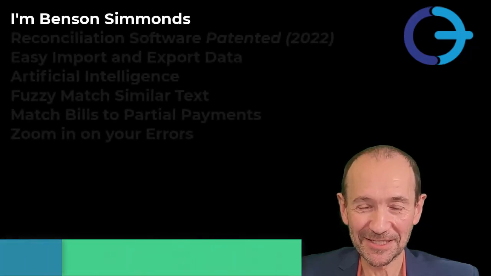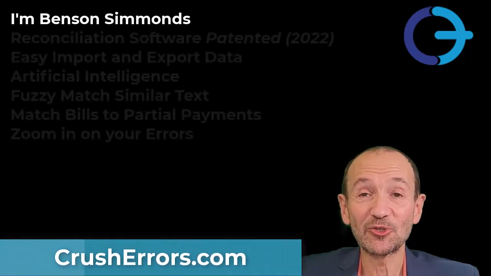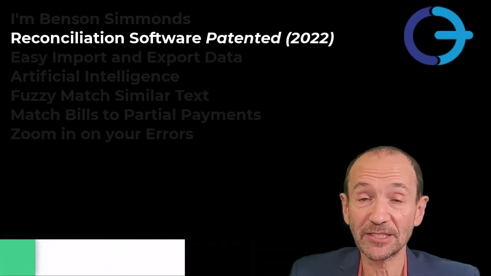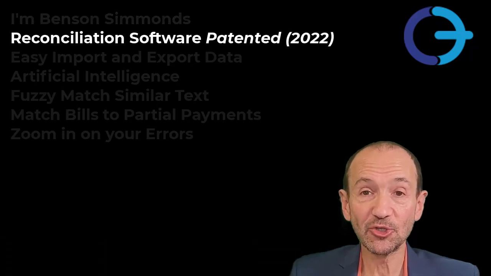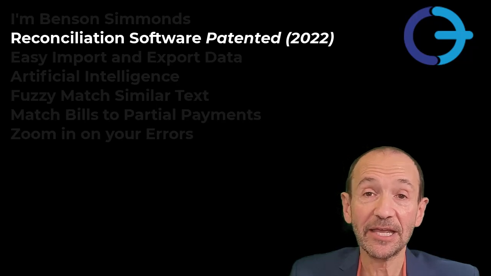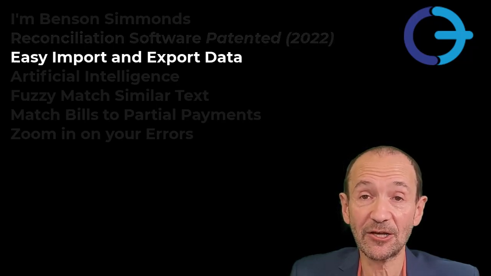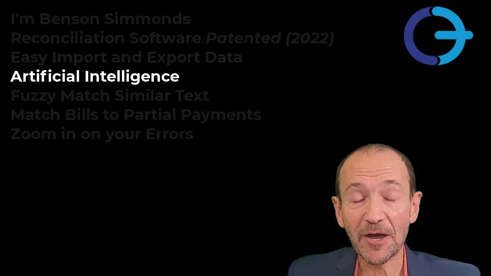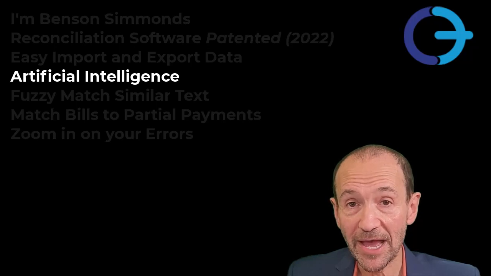My name is Benson Simmons, and I'm here to introduce you to CrushErrors so that you can solve a variety of reconciliation problems. It's new and it's patented. Import and export to Excel, CSV, and the clipboard. Plus, there's artificial intelligence. It combines textual matching with math.